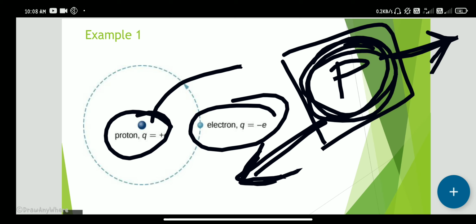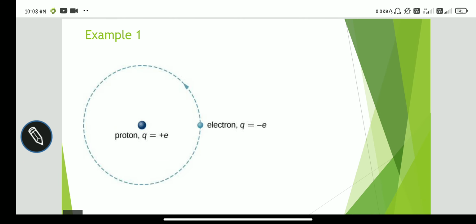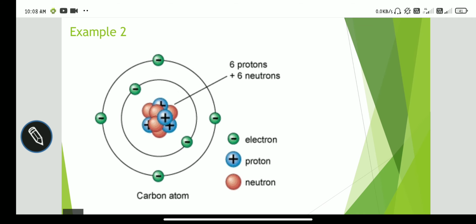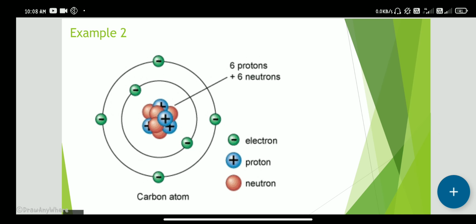Let me take another example, carbon. Carbon has 6 protons, 6 neutrons and 6 electrons.